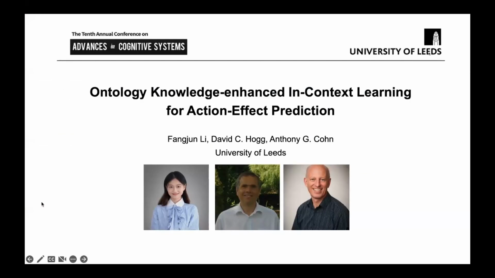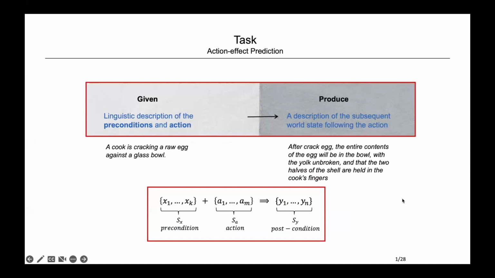Hi, everyone. I'm Fangjun, and it's a pleasure to present our recent work, ontology knowledge enhanced in-context learning for action effect prediction, which I did together with my two supervisors, David Hogg and Anthony Cohn. Our action effect prediction task takes a linguistic description of the preconditions and actions as input and generates another text describing the post-condition, that is, the subsequent world state following the action.